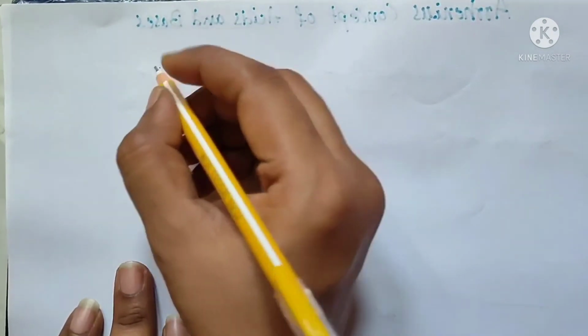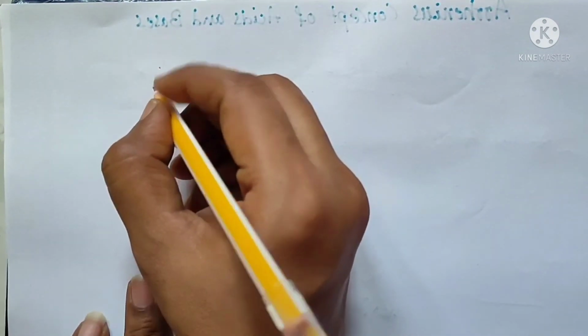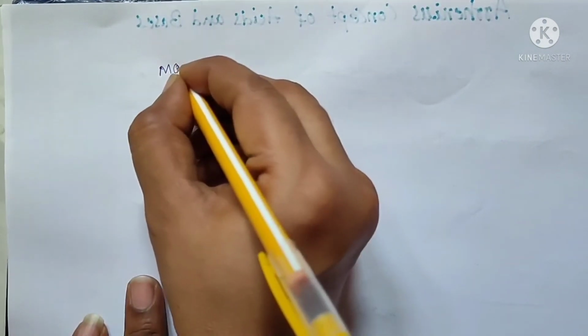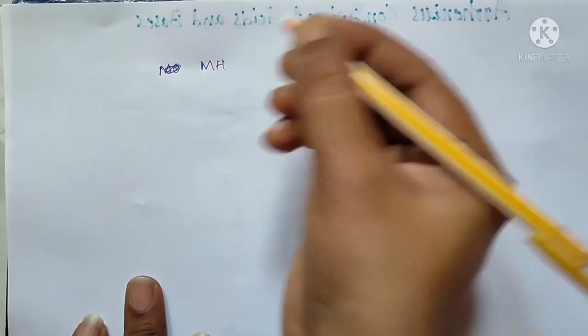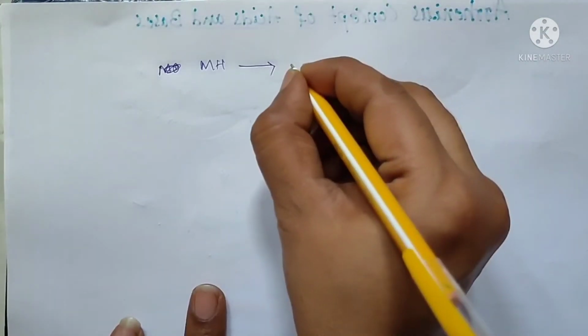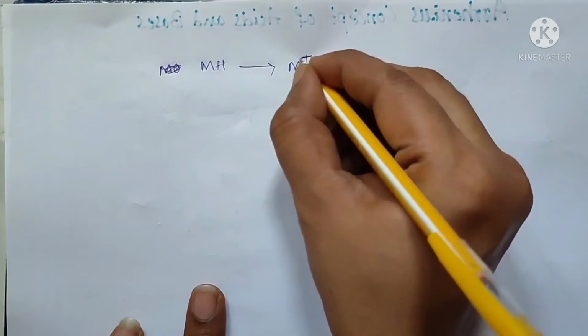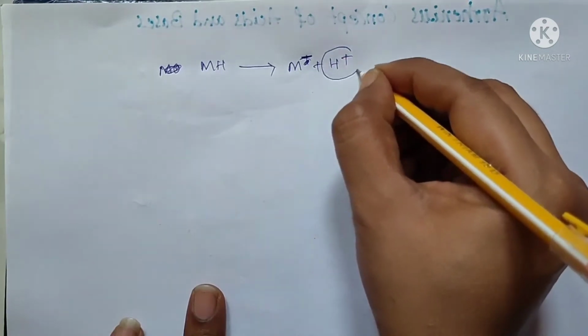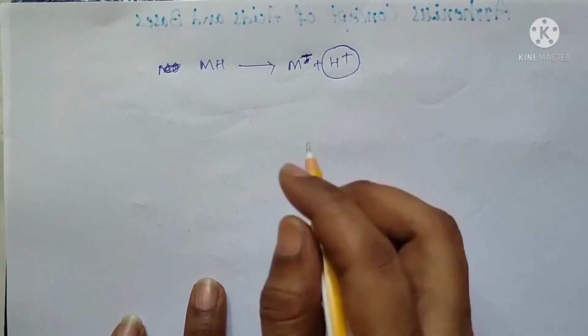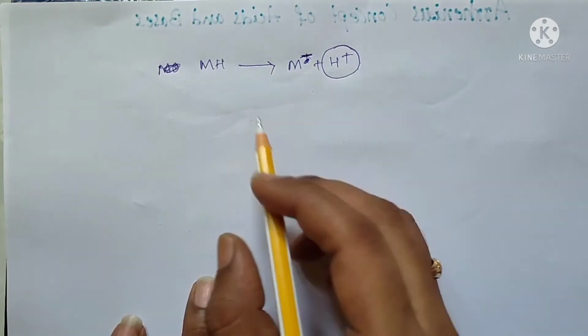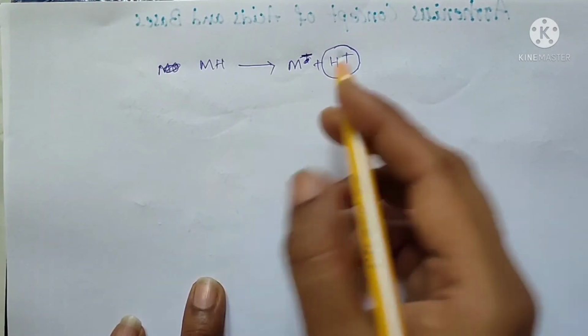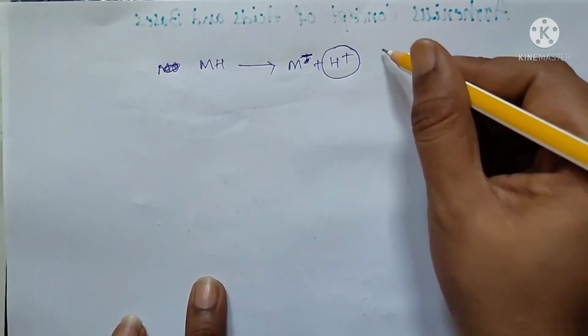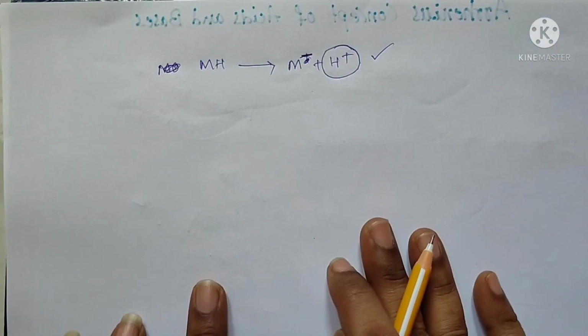Now we'll go to the concept. What is Arrhenius theory? See the equation. First we'll take one common example, MH. It dissociates into M minus plus H plus. Here the hydrogen ion is ionizing. When a chemical substance dissolves in water and ionizes to give H plus ion, that is considered as an acid according to the Arrhenius theory.